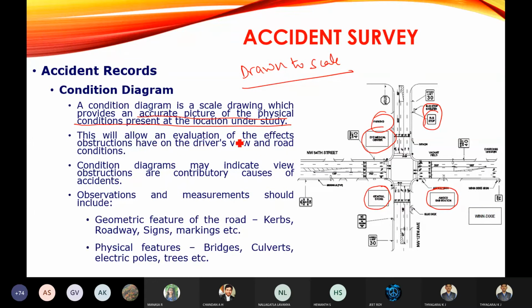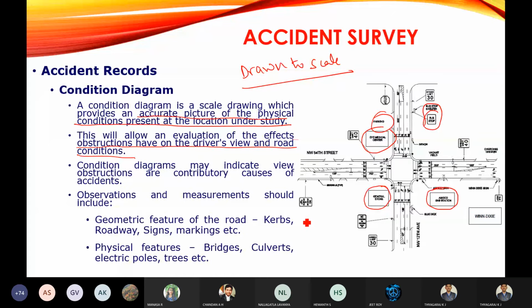This will allow an evaluation of the effect that obstructions have on the driver's view and road condition. Why do we represent these physical features like buildings, hospitals, bus stops, parking areas, and other traffic signs or traffic signals? Because we are going to check how these physical features obstruct the driver's view. A condition diagram may indicate that view obstructions are contributory causes for accidents.